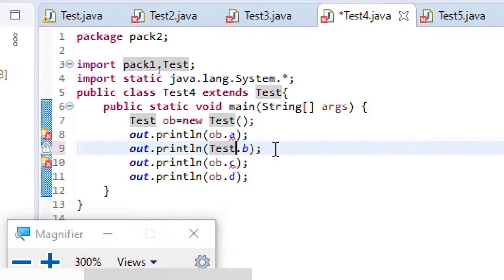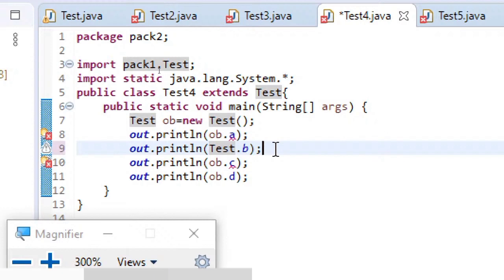Anyway, just remember the fact that protected members are accessible by subclasses in other package also. Default members are accessible by everyone in the same package. Private members are not accessible by even the subclasses in the same package. Public members can be accessible by anyone, anywhere. These are the takeaway points from this packages concept. So now we'll move on to exception handling. I hope everyone understood this packages concept now.